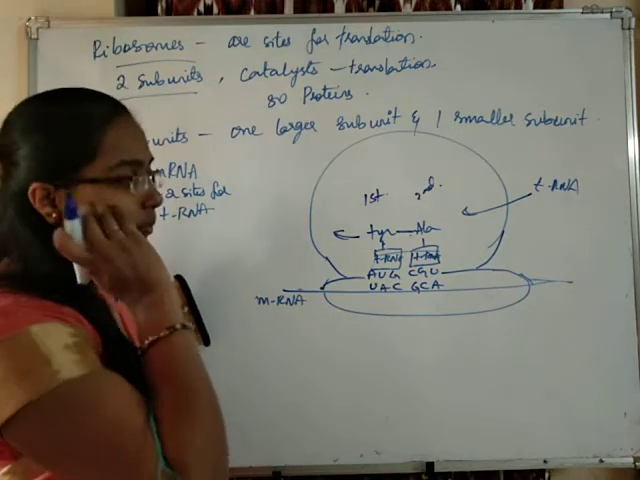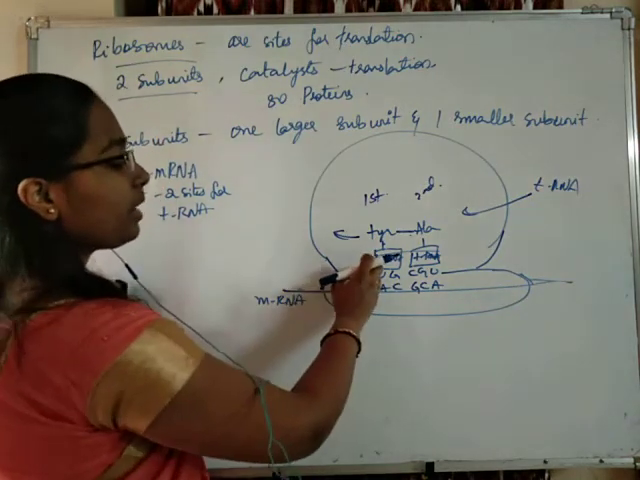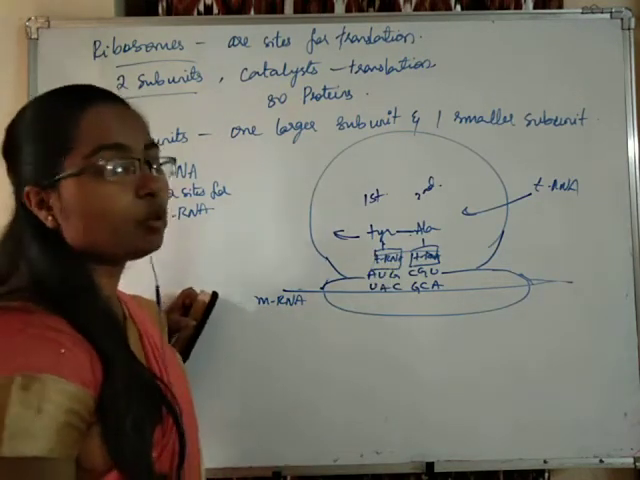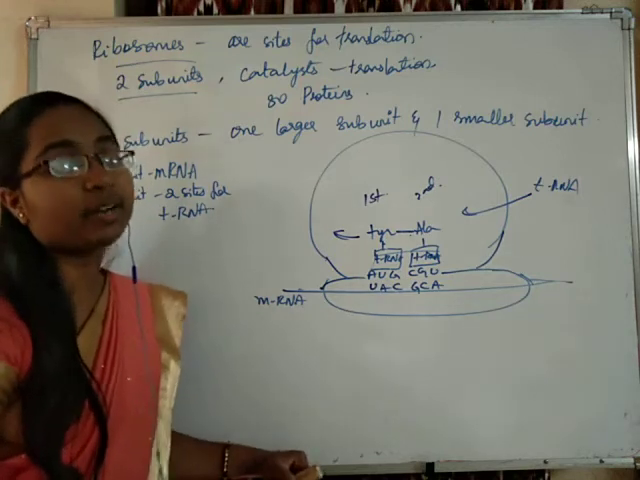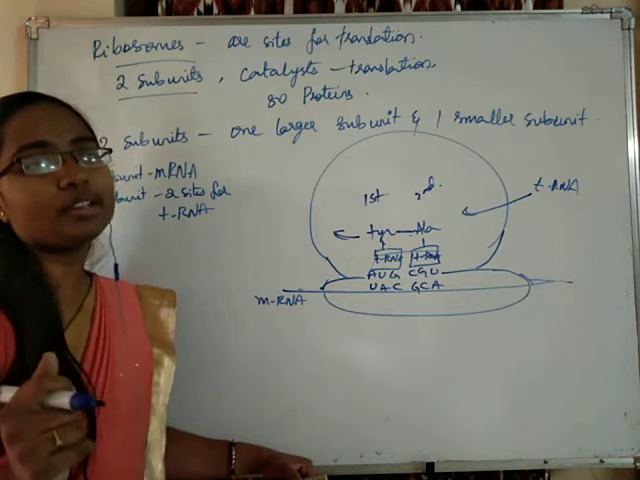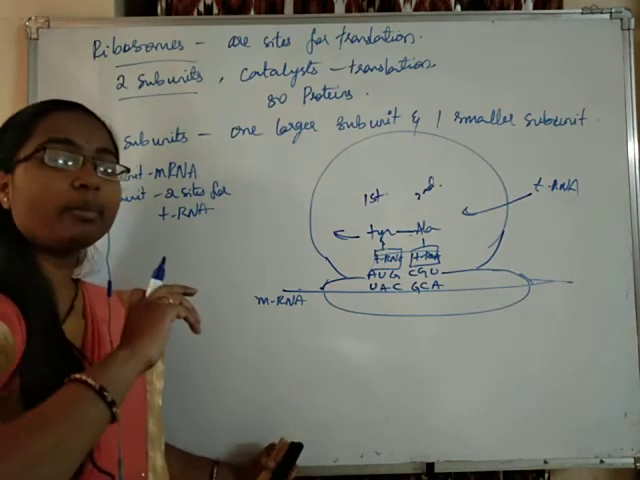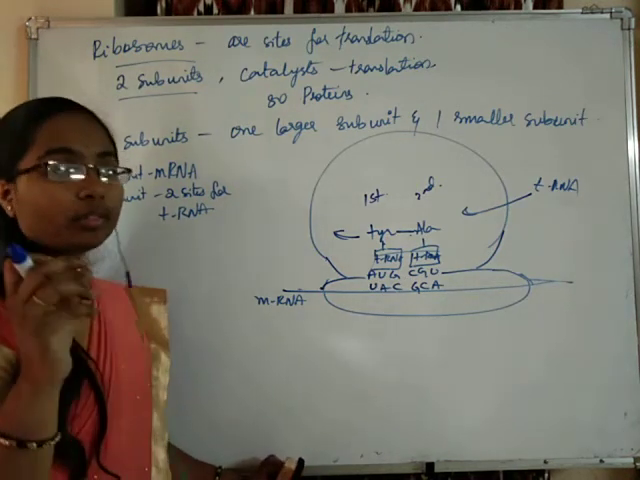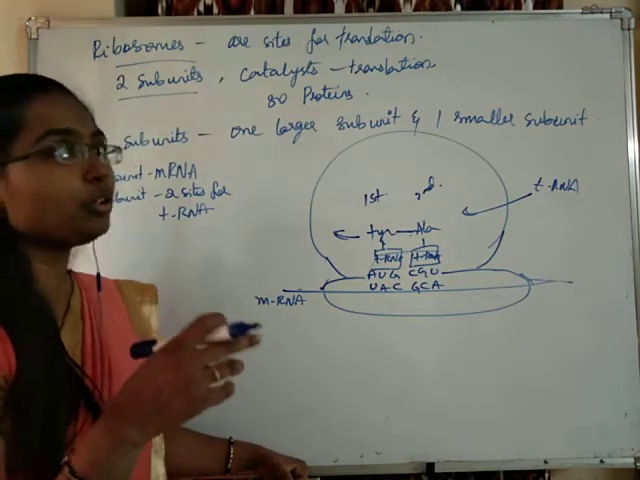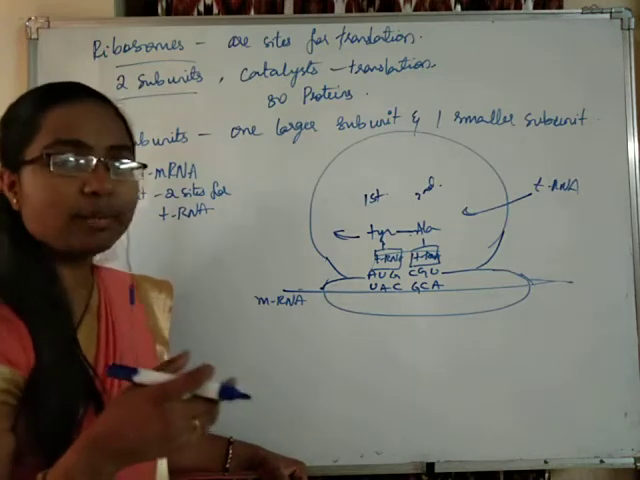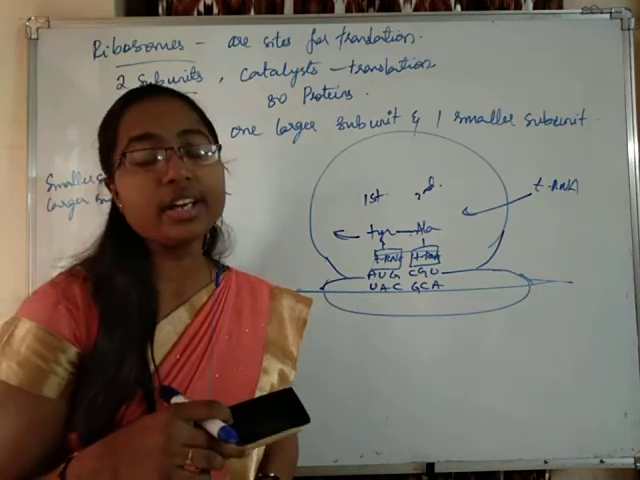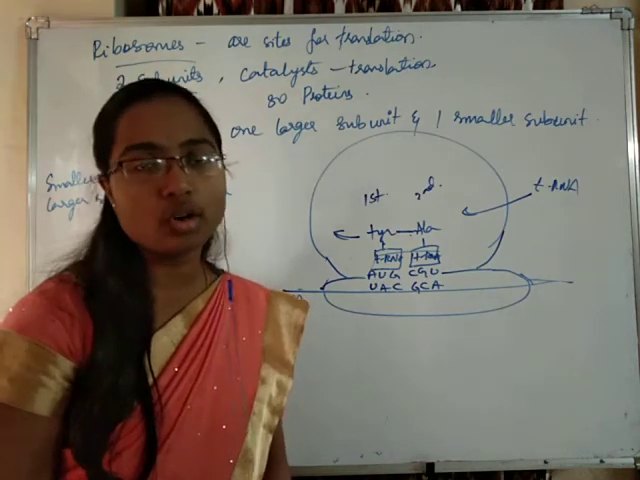Okay, in that way, when the amino acids are brought onto the binding sites of the larger subunit, at that time only the formation of peptide bonds is occurring between the amino acids. When they are present on the first and second sites of the larger subunit, at that time only the formation of peptide bonds between the first and second amino acids is occurring. Okay, so this is how the peptide bonds are formed, students.